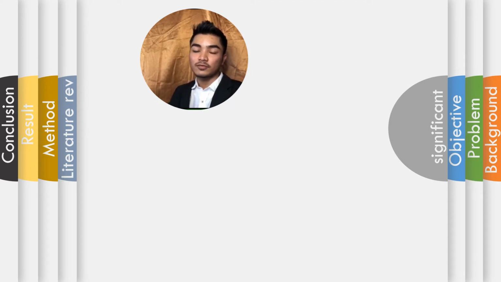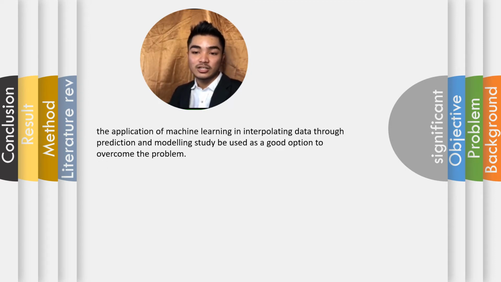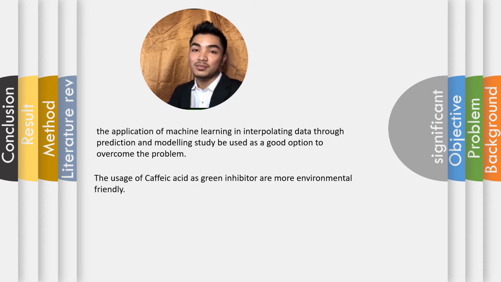The significance of this experiment is the application of machine learning in interpolating data through prediction and modeling study, which can be used as a good option to overcome the problem. Next, the usage of caffeic acid as a green inhibitor is more environmentally friendly.